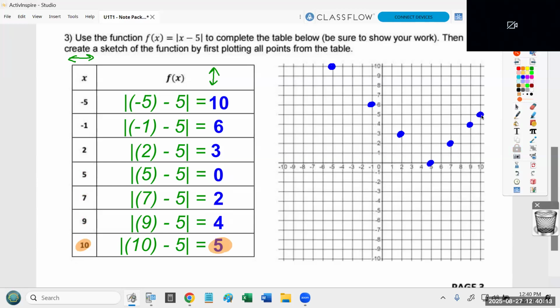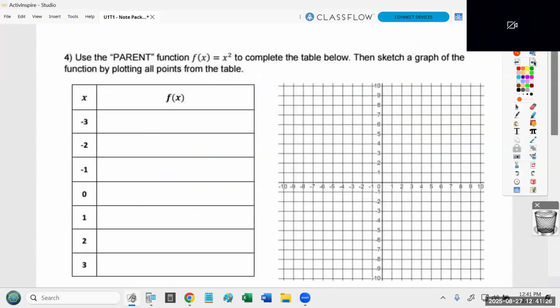And believe it or not, because absolute value says ignore the negatives, it basically acts as like a bounce off of the x-axis. So you get a kind of like a flying V. This is the type of graph that absolute value produces. All right, go ahead and turn the page.